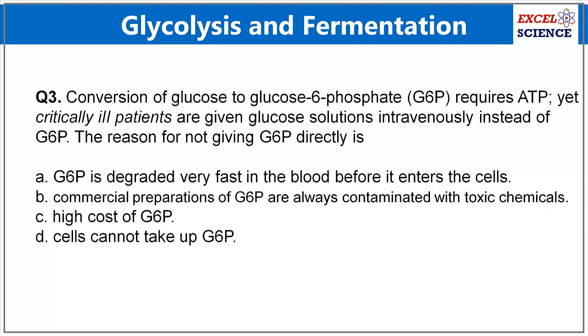Question 3. Conversion of glucose to glucose 6-phosphate, G6P, requires ATP. Yet critically ill patients are given glucose solutions intravenously instead of G6P. The reason for not giving G6P directly is: G6P is degraded very fast in the blood before it enters the